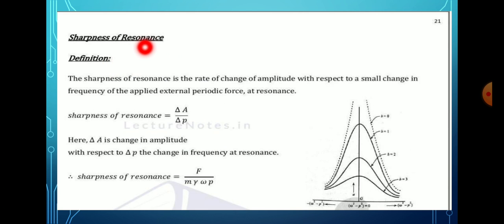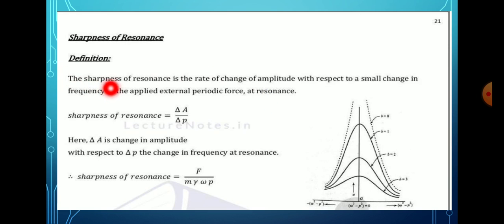Sharpness of the resonance. Definition. Sharpness of the resonance is defined as the ratio of small change in amplitude with respect to small change in frequency of the applied external periodic force at the resonance.